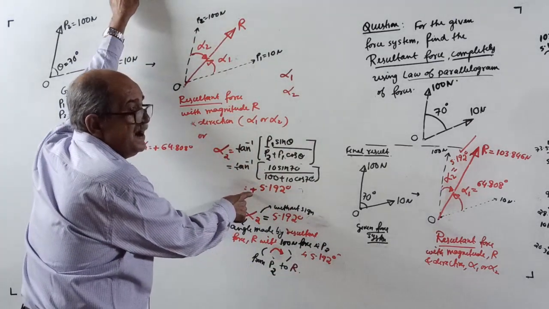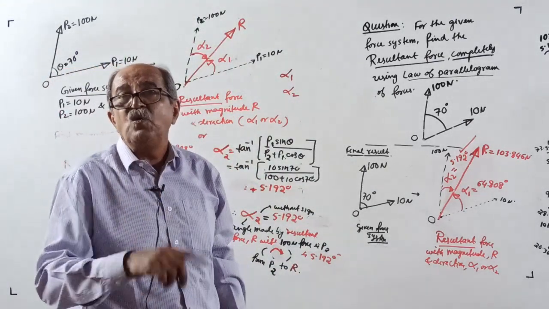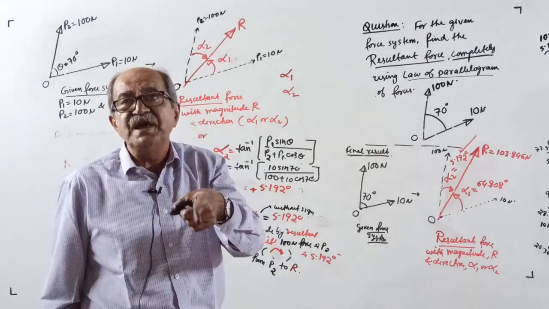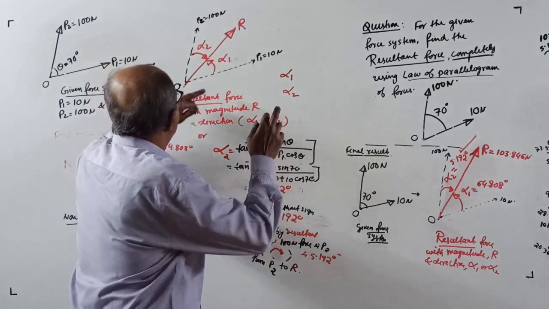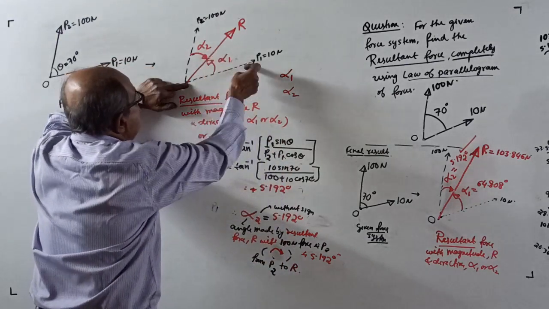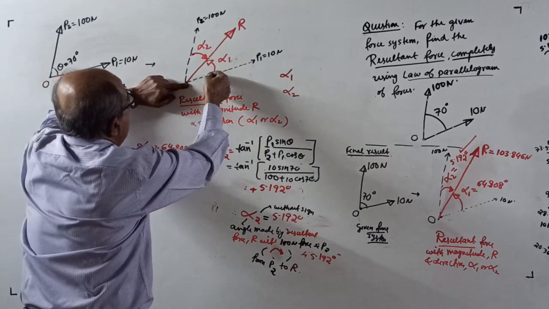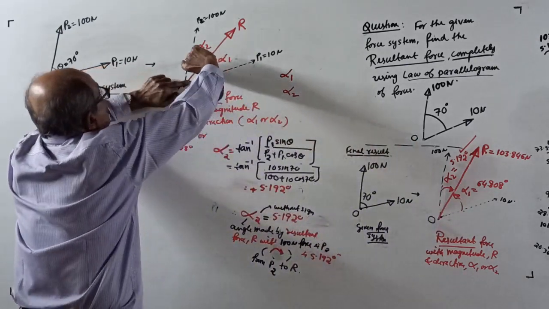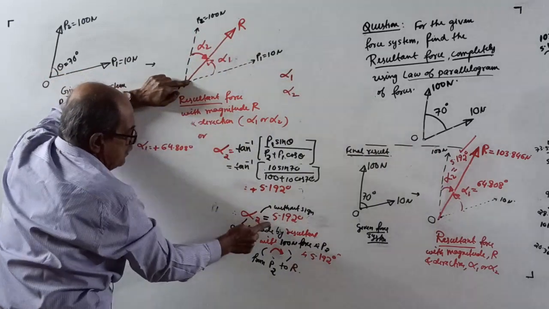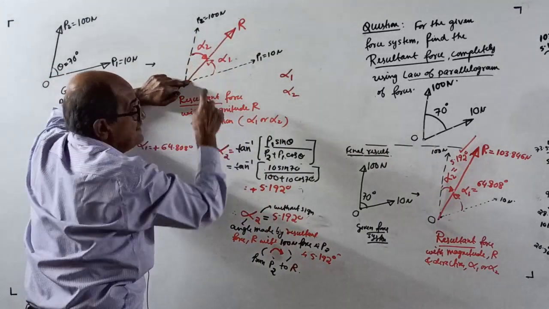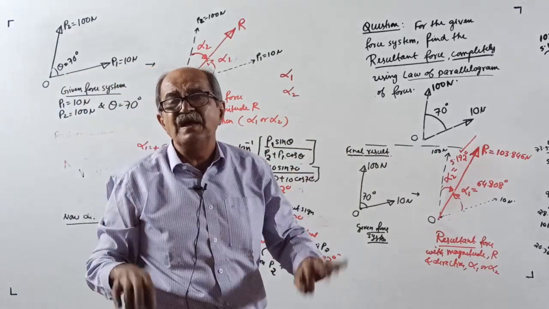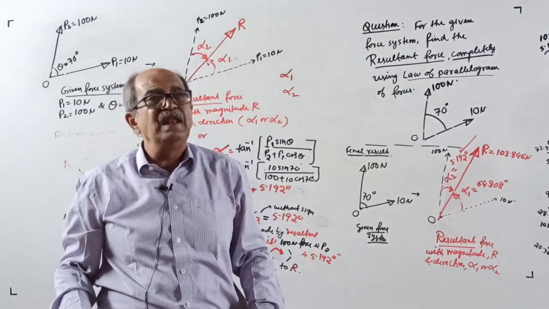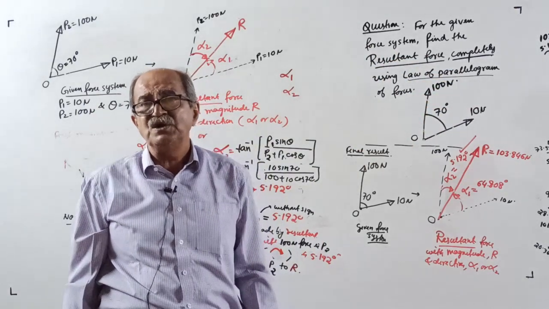Positive sign indicates not clockwise, anti-clockwise. Remember, positive sign indicates the assumed direction is correct. See, we took alpha 1 anti-clockwise from P1. Answer came plus, correct. Assumed is correct, therefore anti-clockwise. We took alpha 2 from P2 clockwise. Again, you got plus. Means what? Assumed direction is correct. Briefly, I told here, but later, in the mathematical part, I will tell in detail, covering so many concepts required for structural engineering.